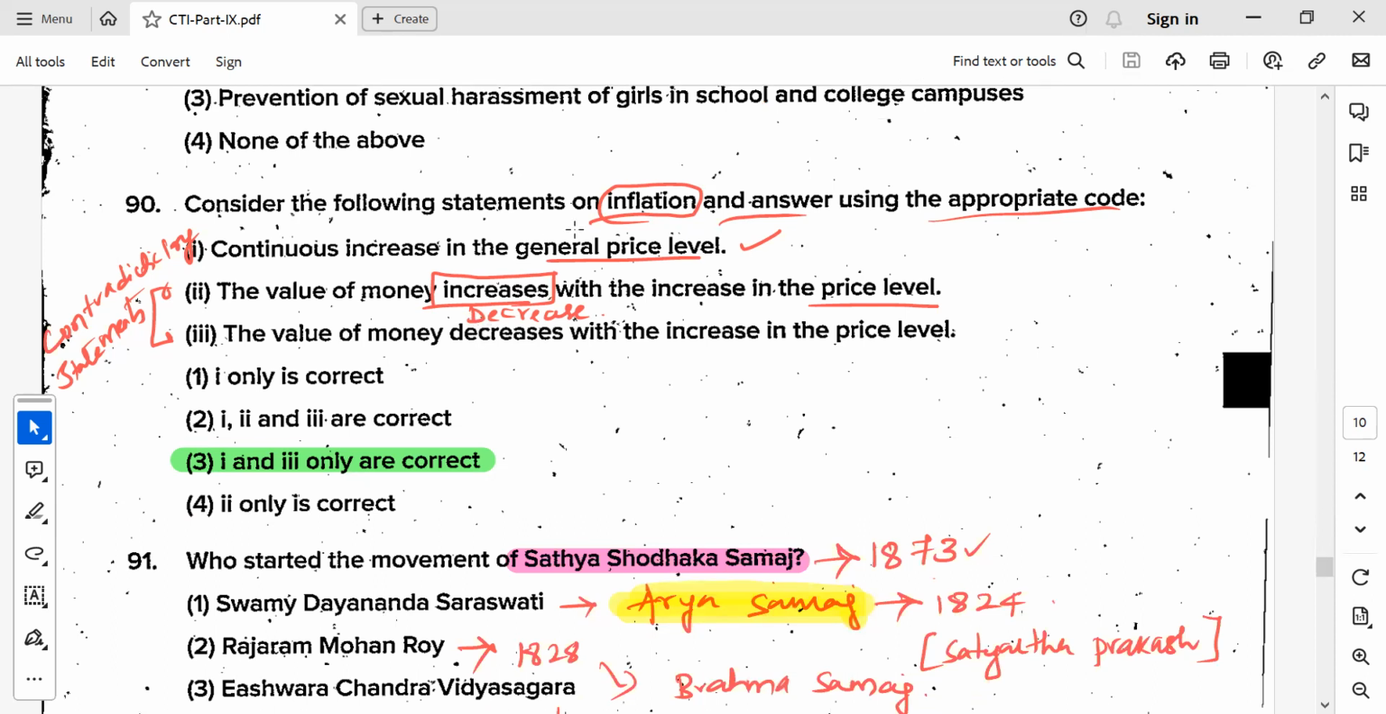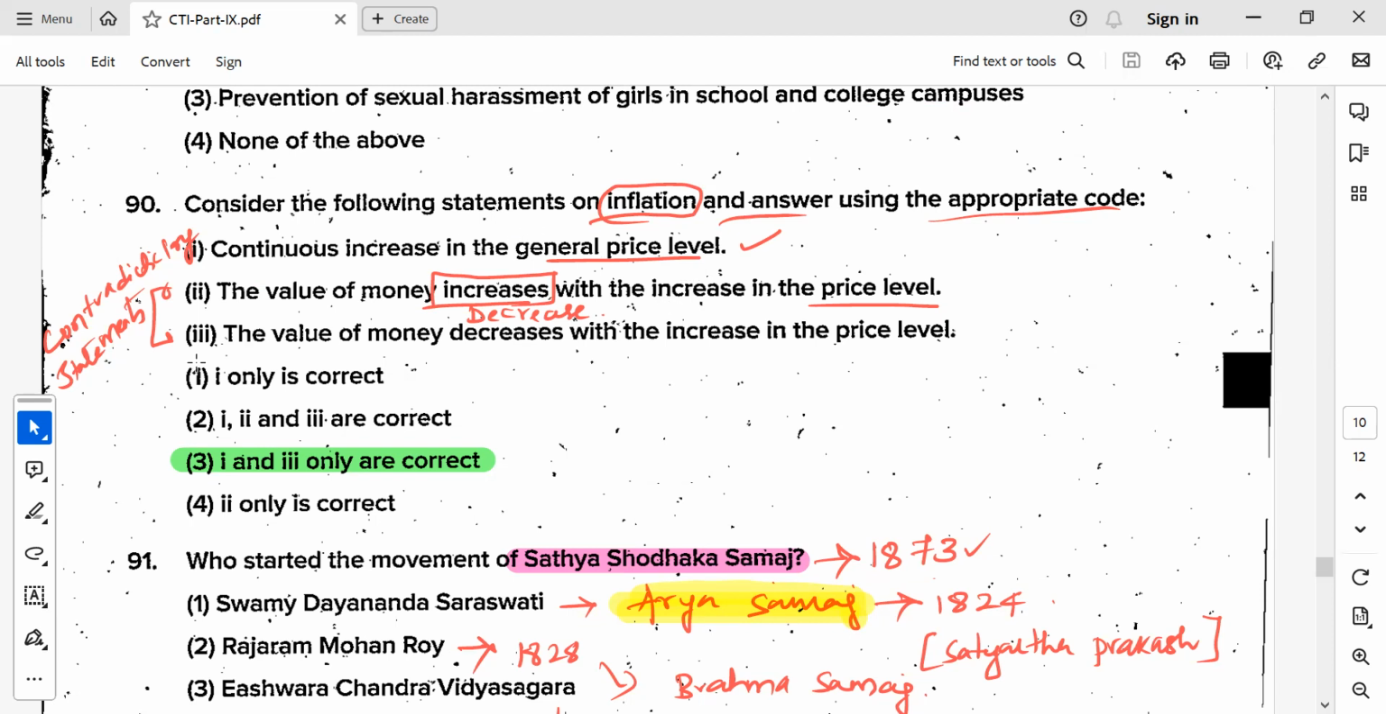So consider the following statements on inflation, and answer with the appropriate code. Of course, we know the basic definition of inflation is a continuous increase in the general price level. So how are the prices increasing? Suppose wheat costing 40 rupees has increased to 50 rupees. So that's the general price level over a period of time. We call it inflation. Statement: the value of money increases with the increase in price level. And again, statement: the value of money decreases with the increase in price level. So 2 and 3 are contradictory statements.